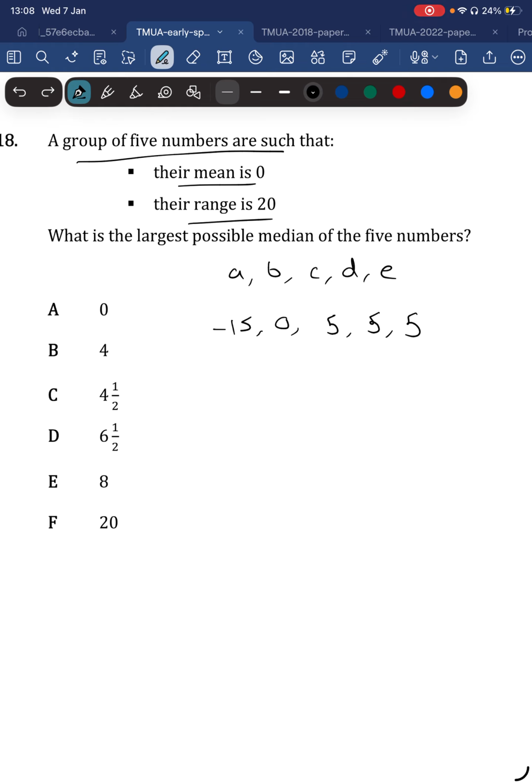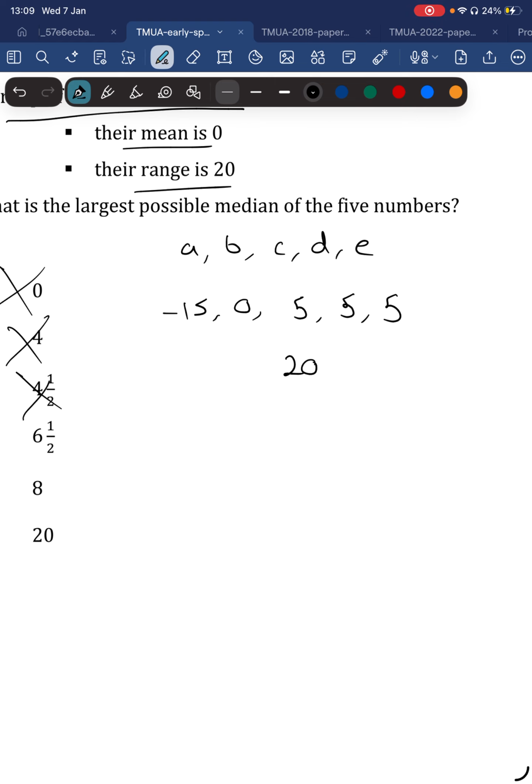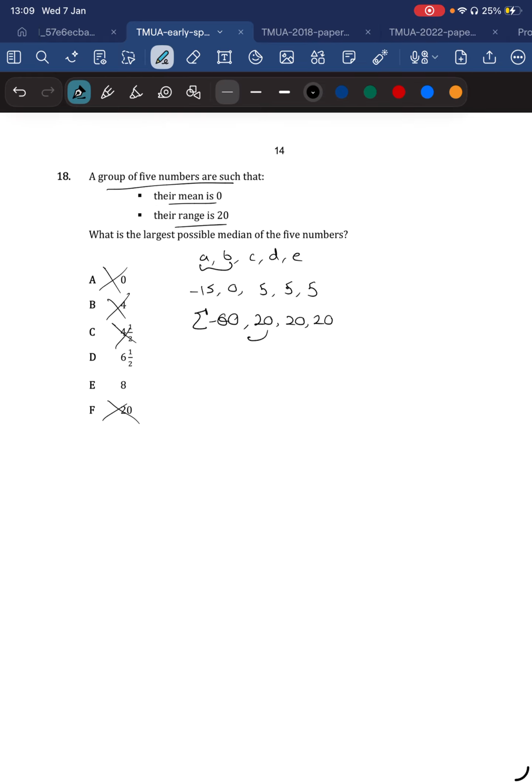Okay, so this then has a median of 5, so that immediately rules out these bottom three. And also, we know that it can't be 20, because certainly if the median is 20, the smallest two would have to be 20 as well if we wanted to end up with that situation, which means we need these final two numbers, A and B, to have their sum be equal to minus 60, which is not possible with the range being 20. So it can't be that. So then it's looking at these two.